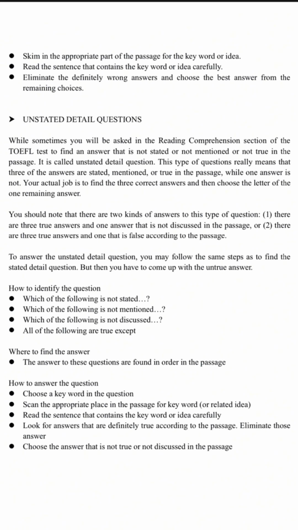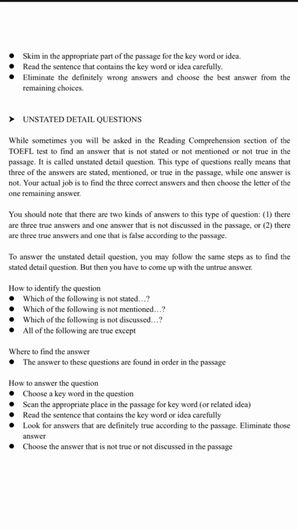Unstated detail questions. Sometimes you will be asked in the reading comprehension section of the TOEFL test to find an answer that is not stated, not mentioned, or not true in the passage. It is called an unstated detail question. This type of question really means that 3 of the answers are stated, mentioned, or true in the passage, while one answer is not. Your actual job is to find the 3 correct answers and then choose the letter of the one remaining answer.